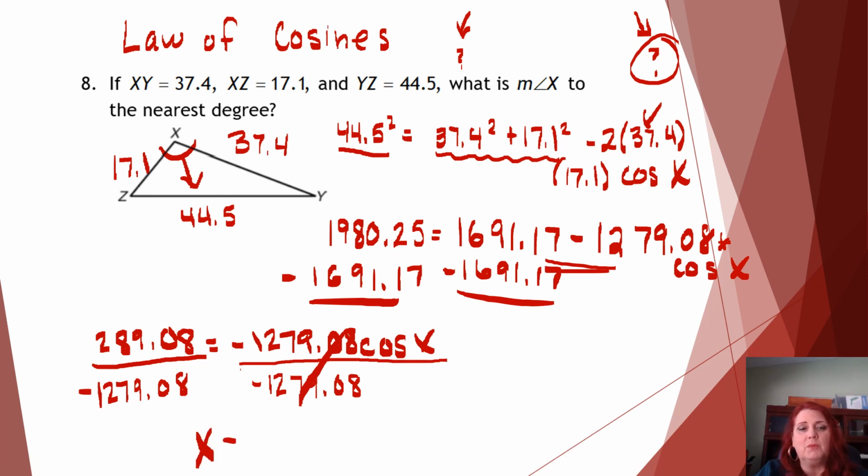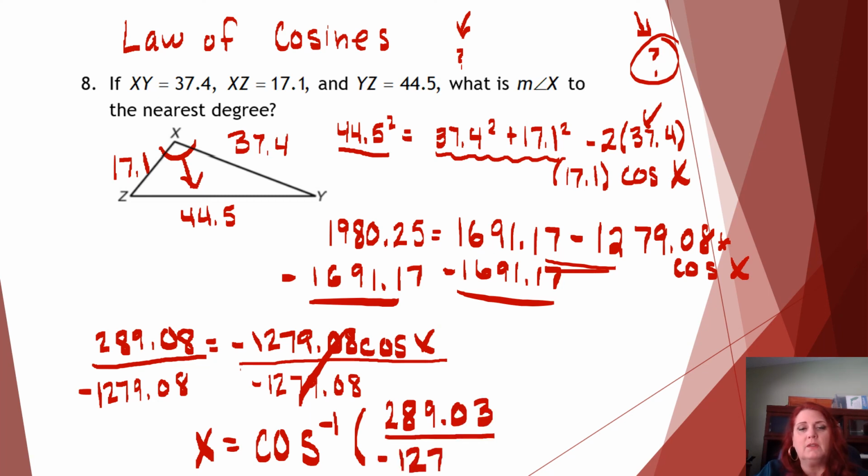X is going to be, and when we're finding angles, we'll use the inverse cosine of 289.08 over negative 1279.08. Put that into my calculator, and I round it to the nearest degree. That's going to give me 103 degrees.